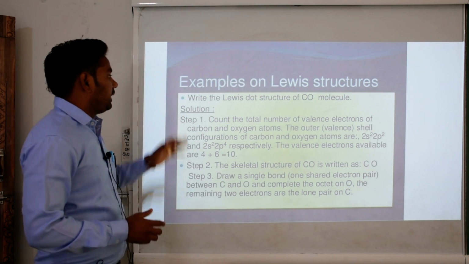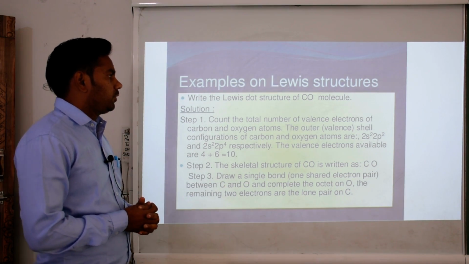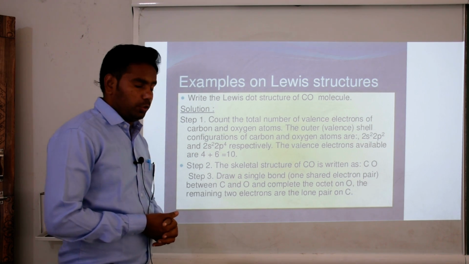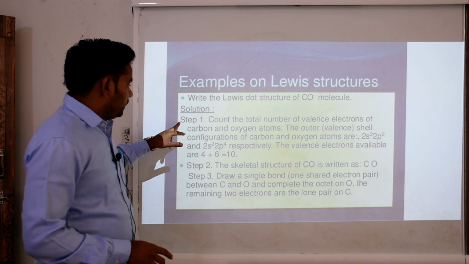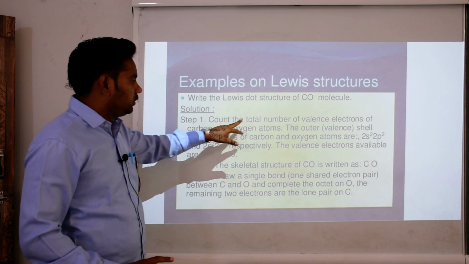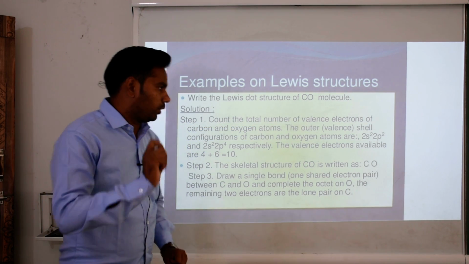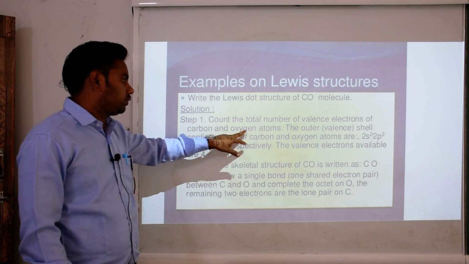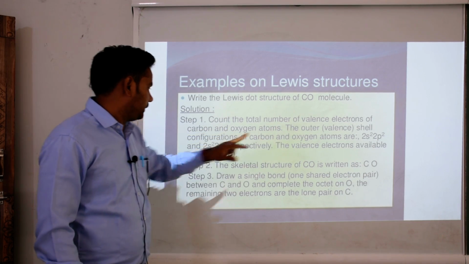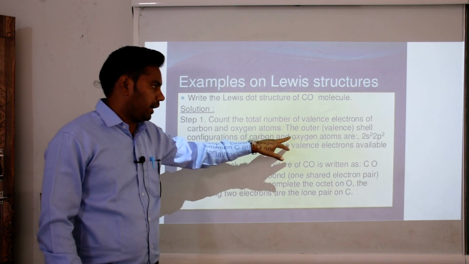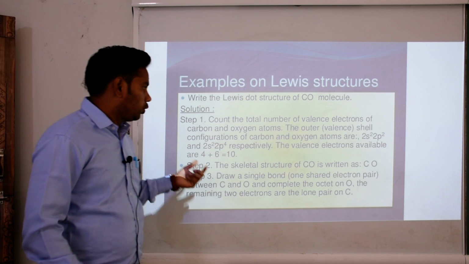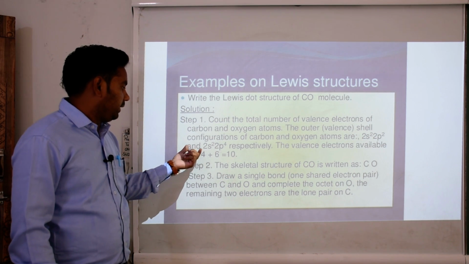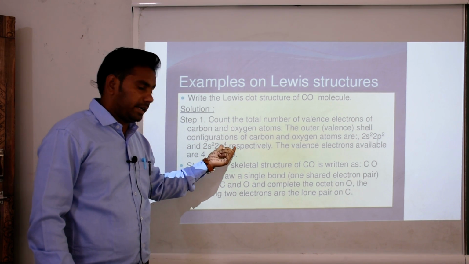Write the Lewis dot structure of carbon monoxide. Solution. Step 1: count the total number of valence electrons of the carbon and oxygen atoms. The outer shell configurations of carbon and oxygen are 2s2 2p2 and 2s2 2p4 respectively.